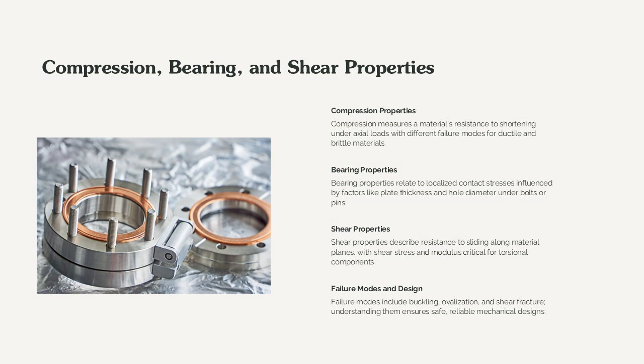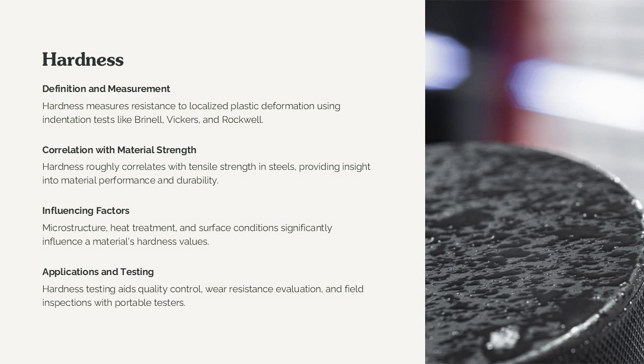mechanical systems. Hardness is the resistance of a material to localized plastic deformation, typically measured through indentation tests. Common scales include Brinell or HBW, Vickers or HV, and Rockwell or HRC or HRB, each using different indenter shapes and loads. Hardness correlates approximately with tensile strength for steels, making it a useful indicator of material performance. It is influenced by microstructure, heat treatment, and surface condition.